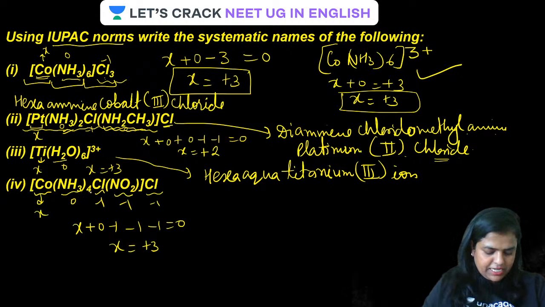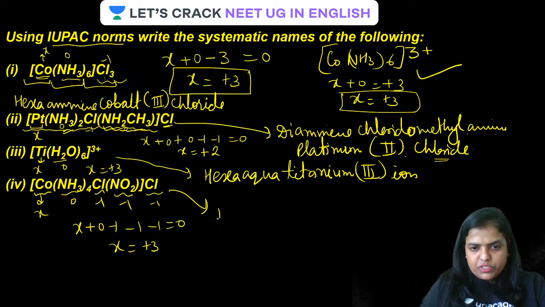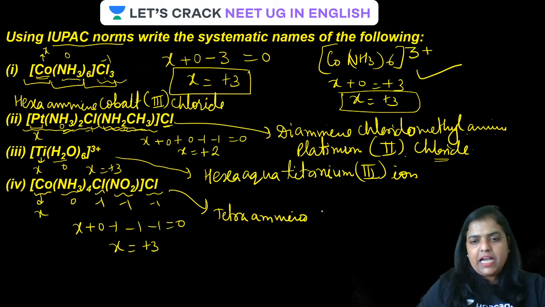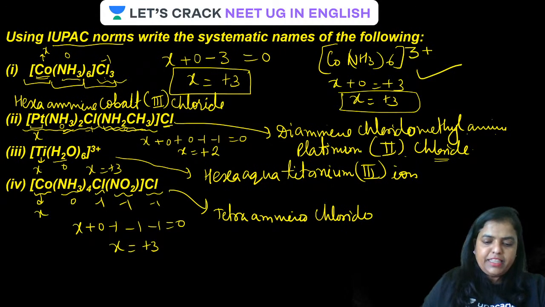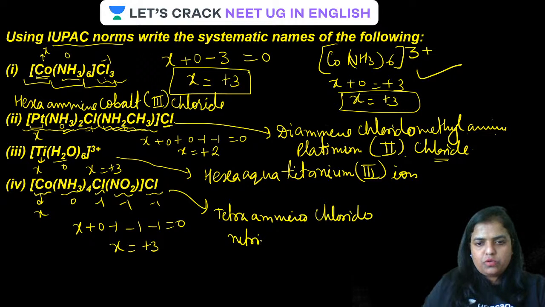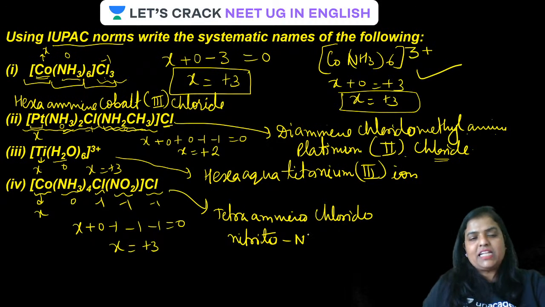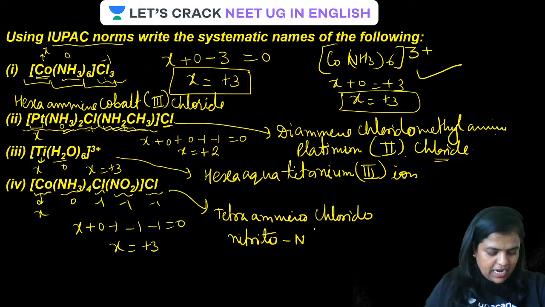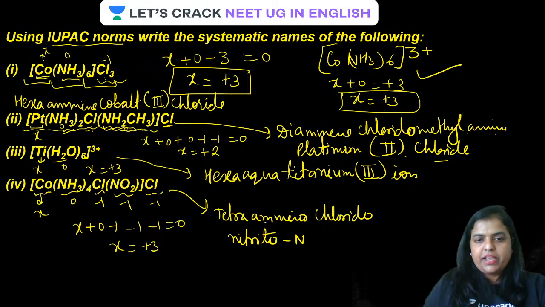Come on, have a look at the screen. Guys, this will start with tetraamine. Well done. The name of this one will be tetraamine. Then A, after that C, alphabetically it is C. So tetraamine chlorido. Then nitrito. Nitrito, all clear? Dash N, because through nitrogen it is attached to cobalt. Well done, Karthik, your answer is absolutely correct.